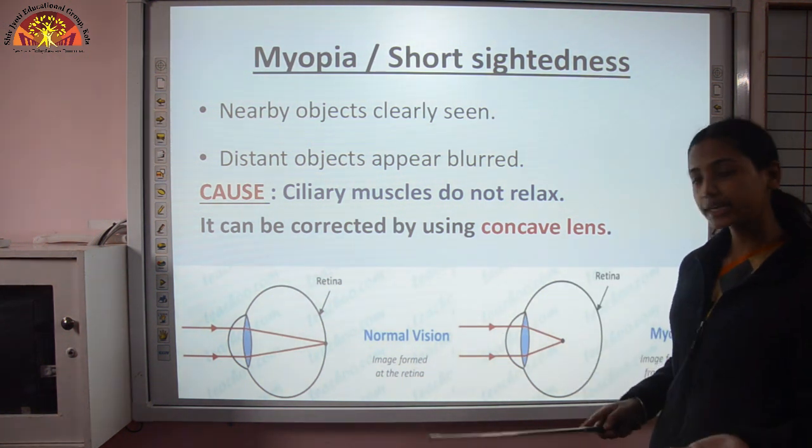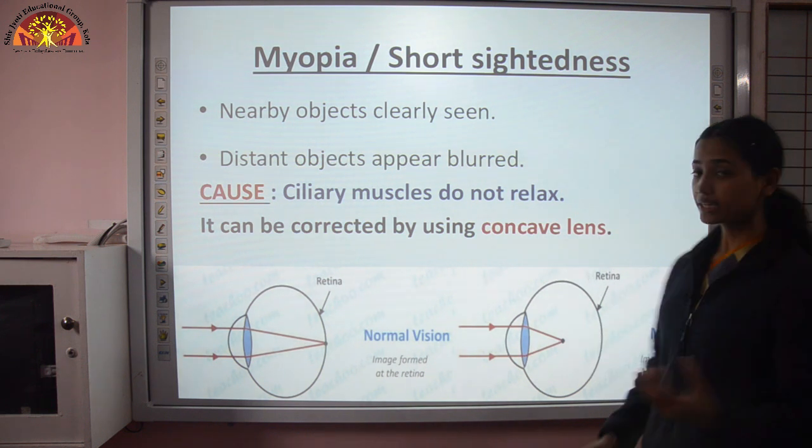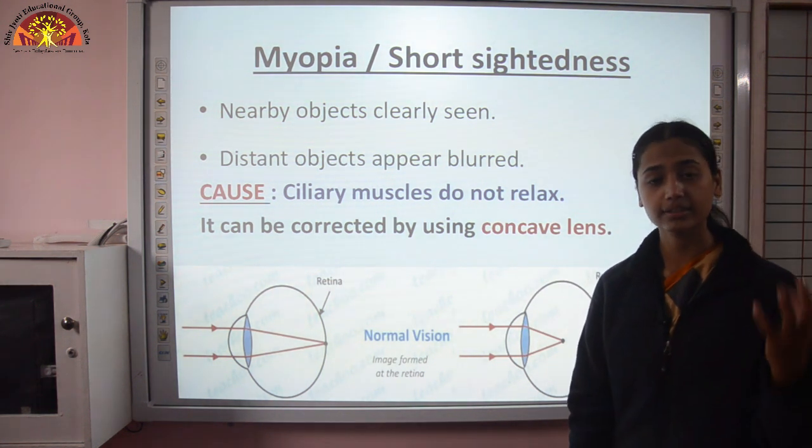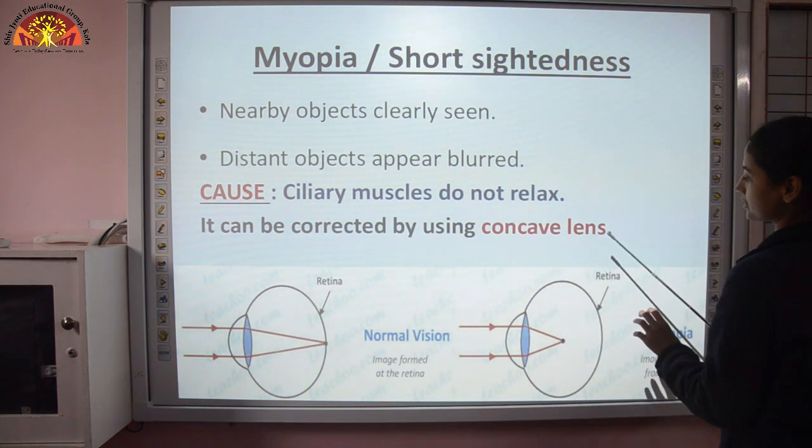So how can we correct it? It can be corrected by using a concave lens. Okay, so the spectacles you wear, that spectacle will have which lens? It will have a concave lens.